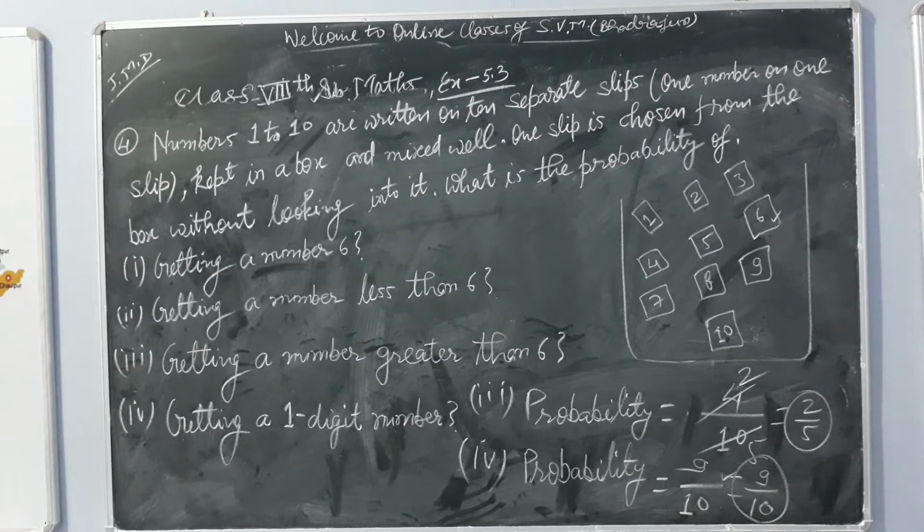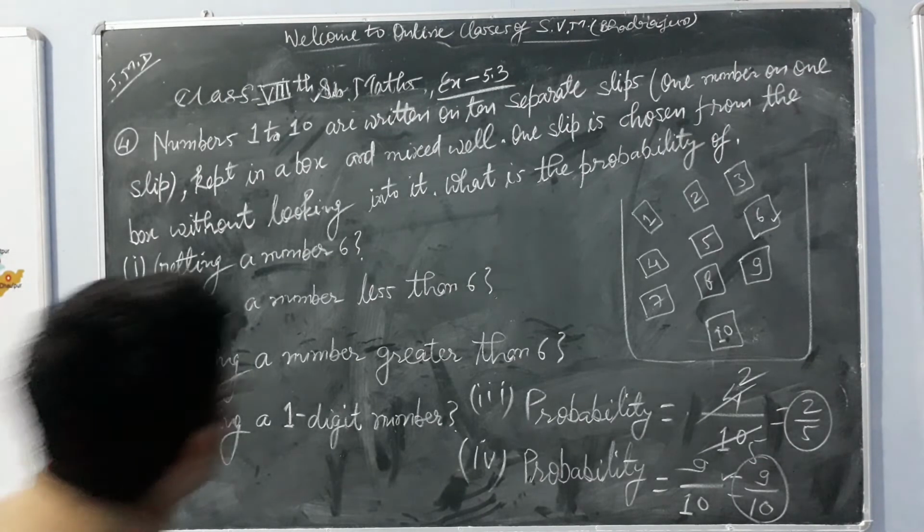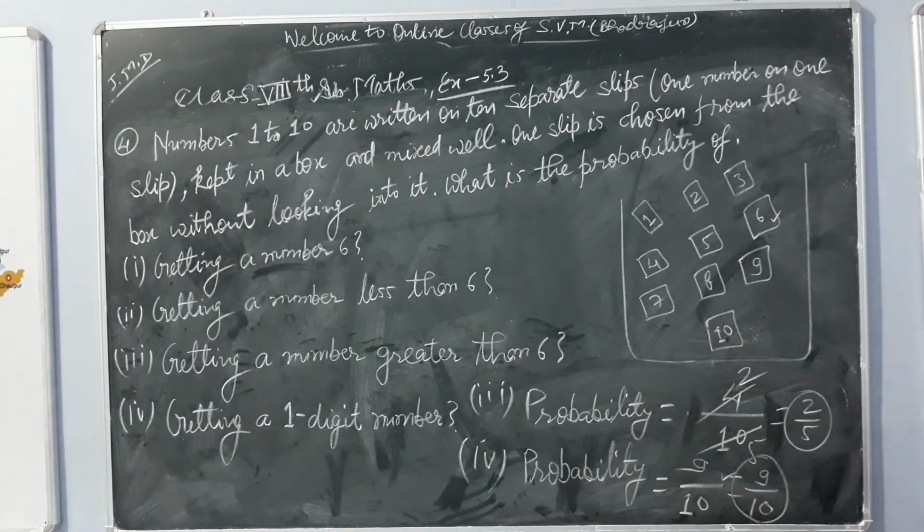Okay, so question number 5 of exercise number 5.3. I hope you have written this one. I am going to rub it. After that only we will go for question number 5.